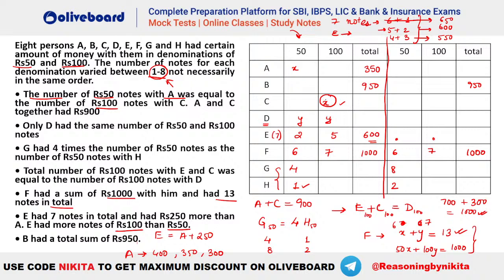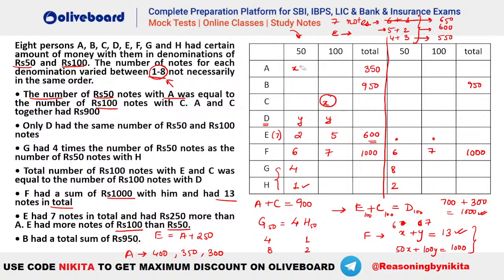So let's say 1 comma 1 for x, that is not possible because 1 is already there with h. Okay? 1 is not possible here. You cannot put the value 1 here because if you take this as 1, this also should be 1. But here we already have your 1. Okay? Let's say we take your 2. So 2 comma 2 not possible because here 2 has already been used. Can we take this value as 3? 3 comma 3 will give you a 6 here, but 6 is not possible because if you have your 6 here, then this also should be 6, which is not possible because x is already 6.